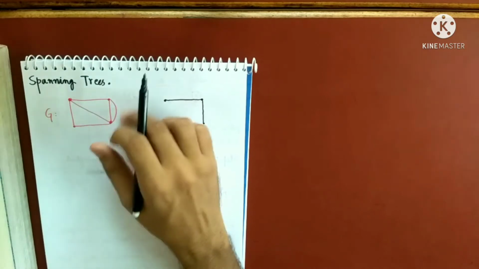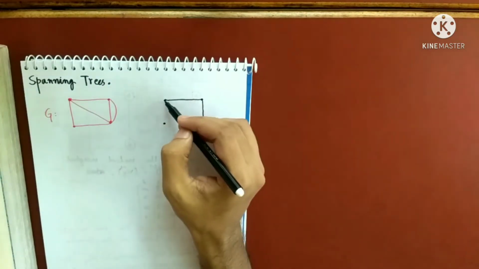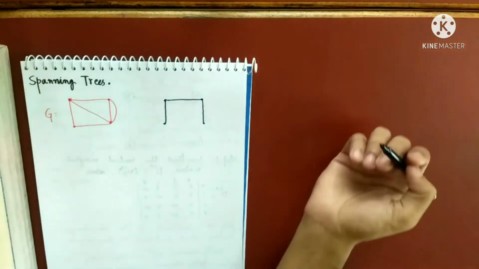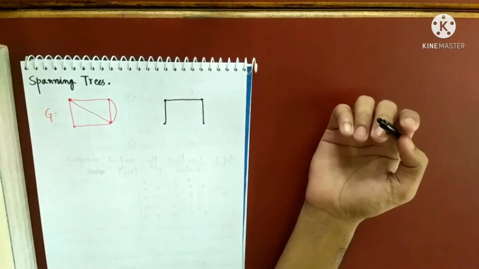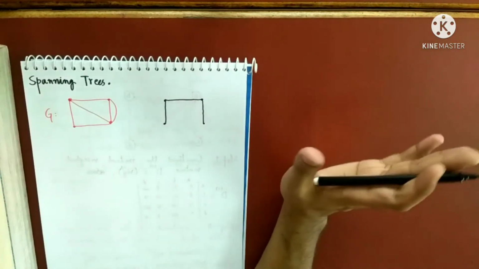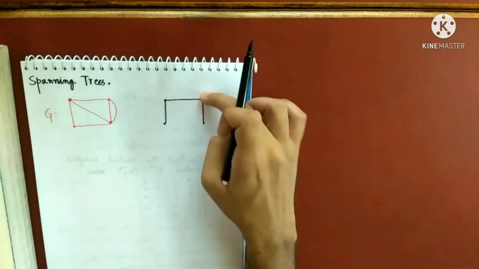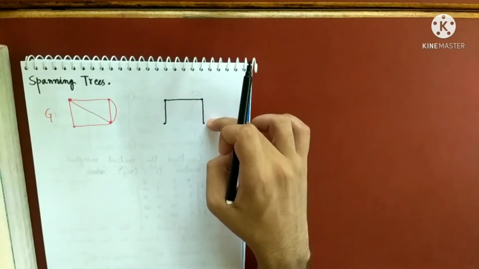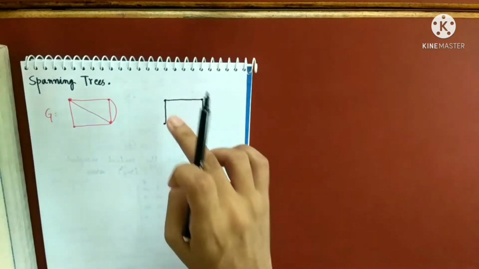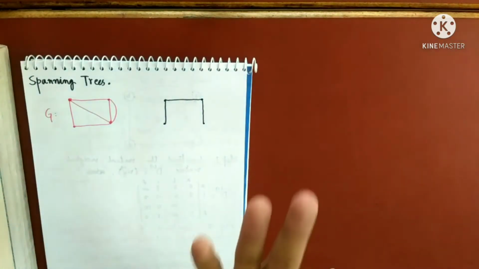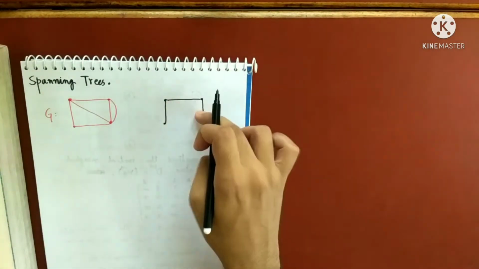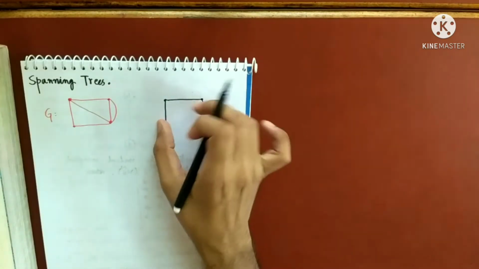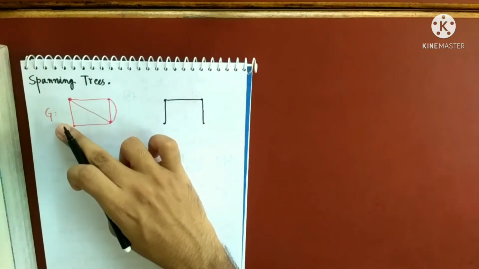You are only allowed to take this many edges. If I am taking this edge and this is a tree, I cannot take more edges because the vertices is 4. So I am only allowed to take in a tree only 3 edges. So 1, 2, 3.